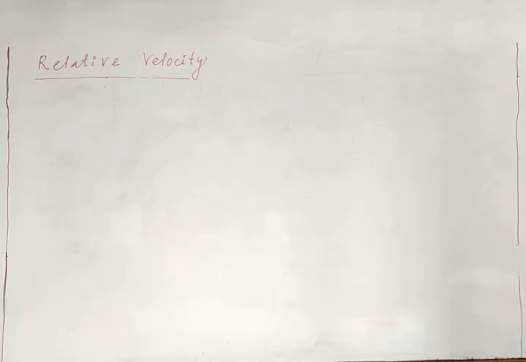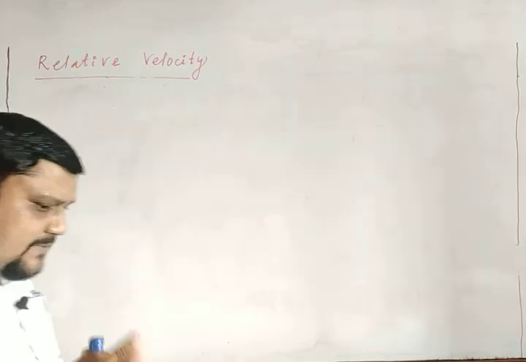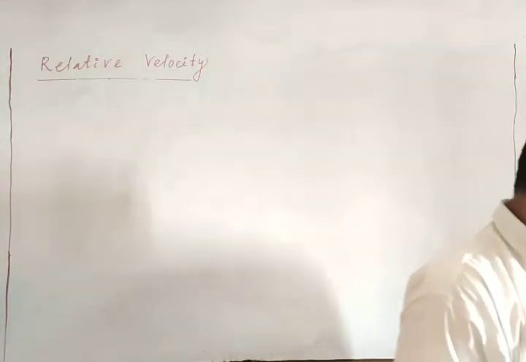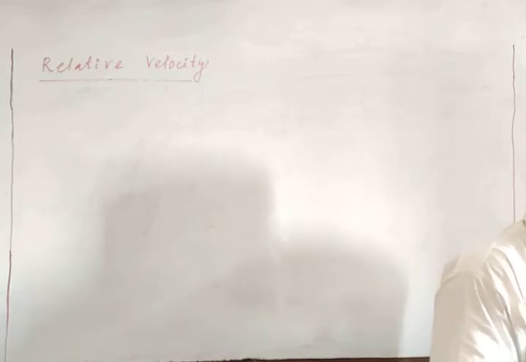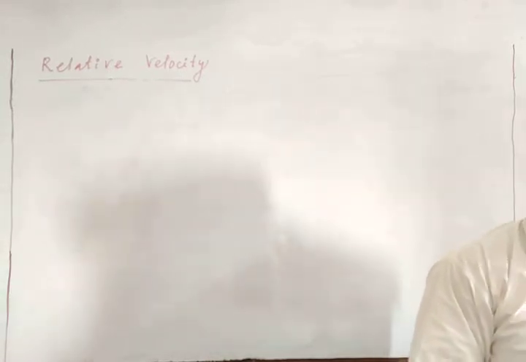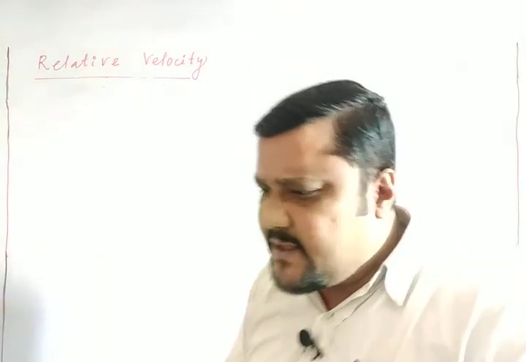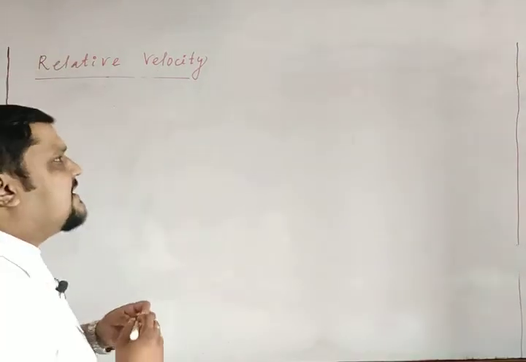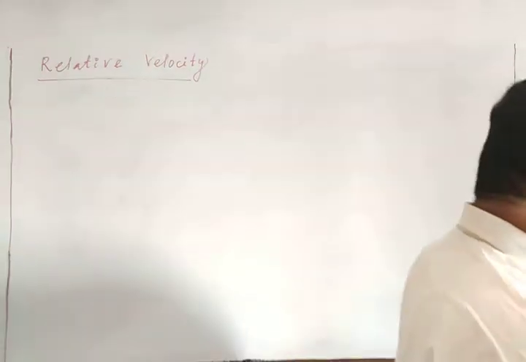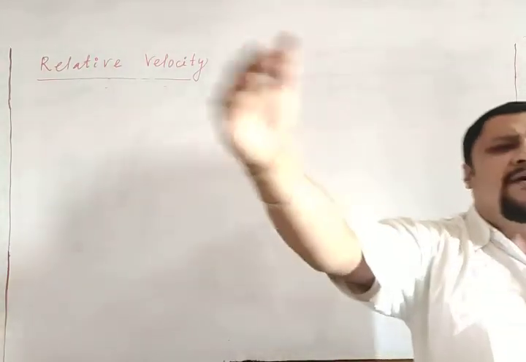Now come to the examples. We will discuss graphically and write all that we have discussed. Let us consider when two objects move with equal velocities and in the same straight line, meaning in the same direction.